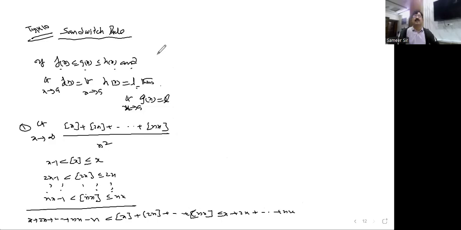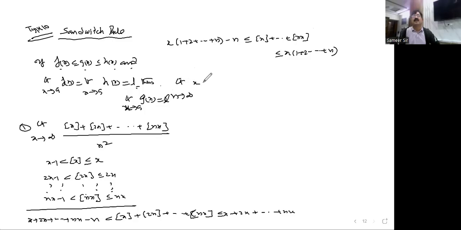Now you see here, the moment you take x common, you will get 1 plus 2 plus so on plus n minus n less than or equal to the step sum, and here x if you take common, 1 plus 2 plus so on plus n it is. Now if you apply the limit as well as simplification, n tends to infinity, x into n into n plus 1 divided by 2, minus n, and I am dividing here with n square, Nana.